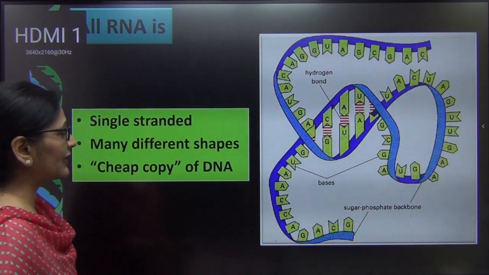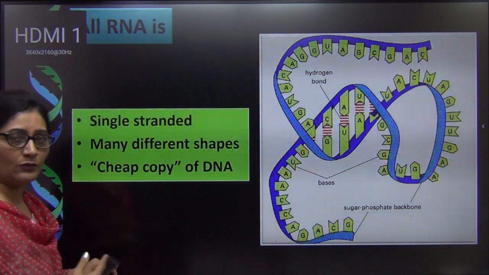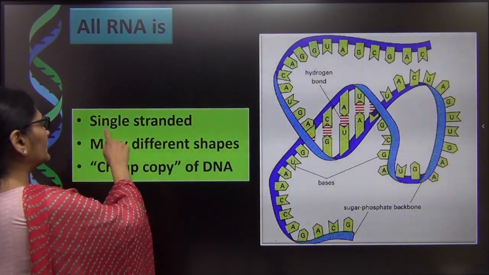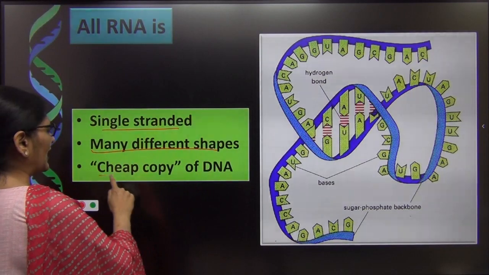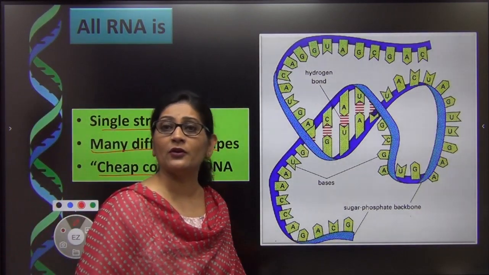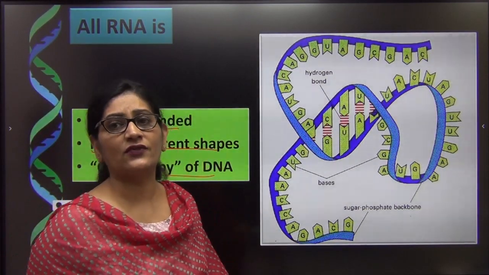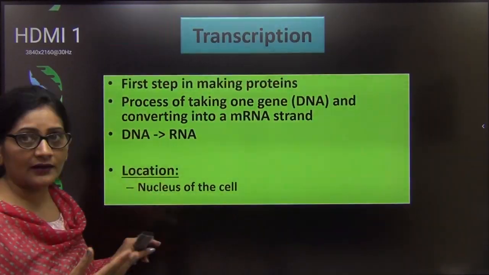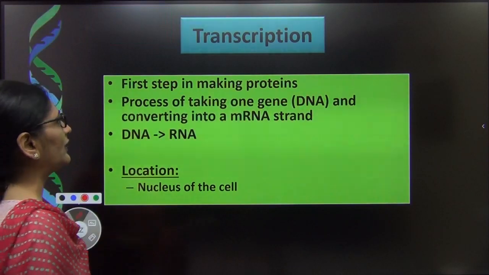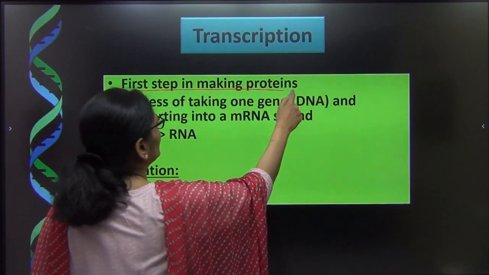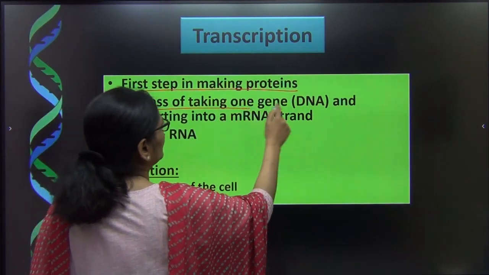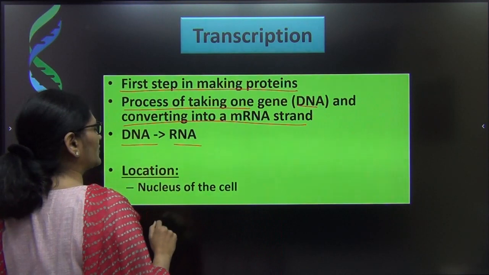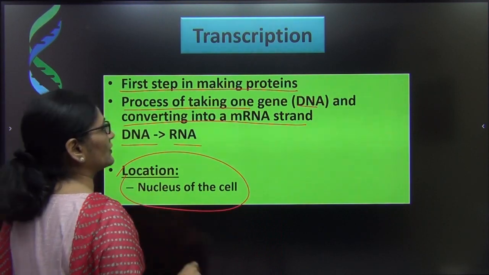So now that we understand this, I want you to see one more thing over here, that all the three types of RNA are basically single-stranded, right? They may be of different shapes and they are actually considered as a cheap copy of the DNA. Okay? This is just for your information. They may be of different shapes. What can the shapes be? We'll know it in our coming lectures. So I would like to conclude that transcription is the first step in making protein. It is the process by which DNA converts into mRNA. That means DNA to RNA is called transcription, and it takes place within the nucleus of the cell.